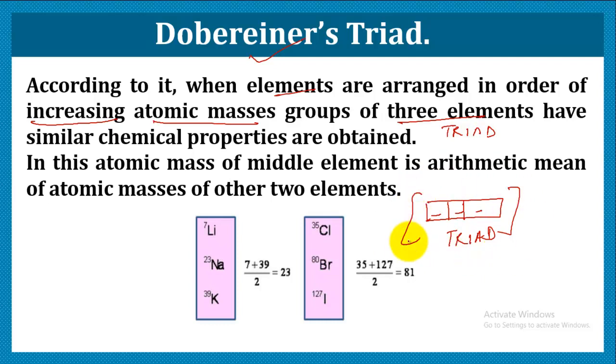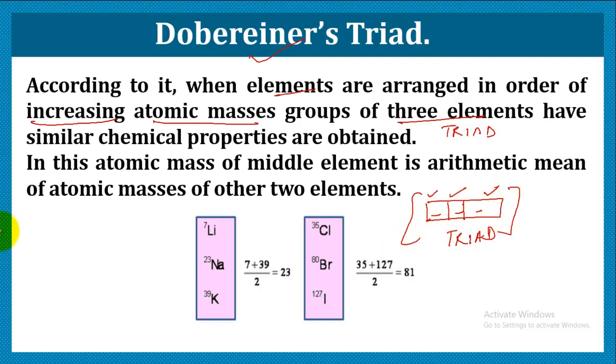This kind of arrangement gives rise to periodicity in the properties. One more thing was observed: the atomic mass of the middle element was the arithmetic mean of the atomic masses of the first and third elements.